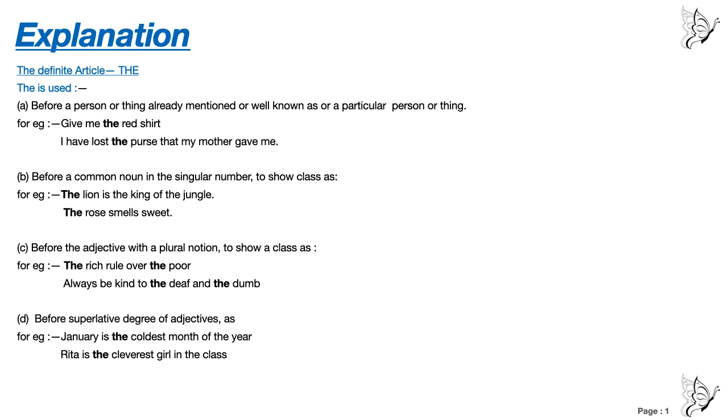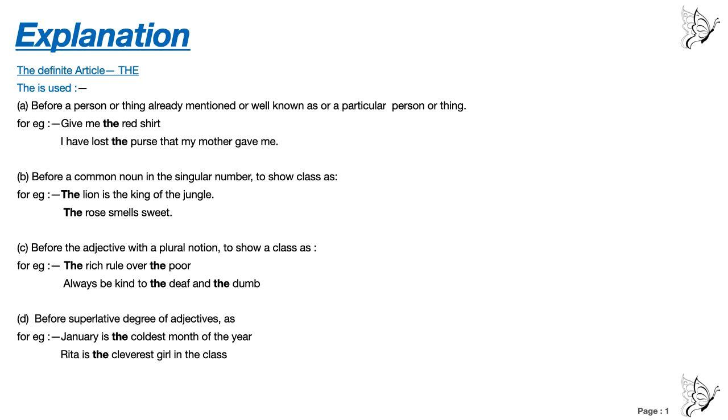Understood? Second example, you see: I have lost the purse that my mother gave me. If you want to write about a purse, then first how will you write? I have a purse. You are saying "a purse" first, yes or no? After the full stop, you will say, I have lost the purse that my mother gave me.